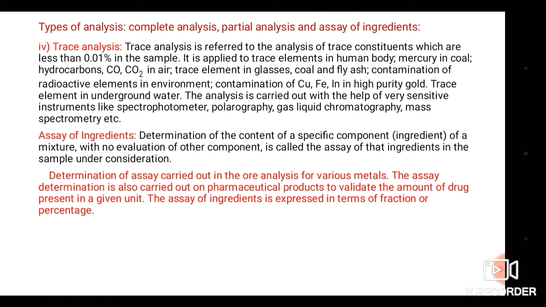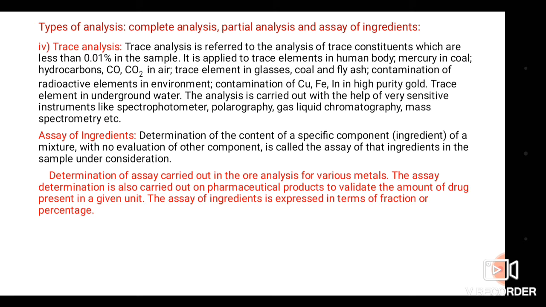It is also known as the percentage purity of a given sample. So determination of the content of a specific component of a mixture with no evaluation of other components is called the assay of that ingredient in the sample under consideration.